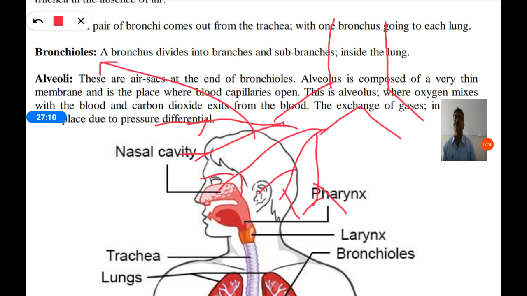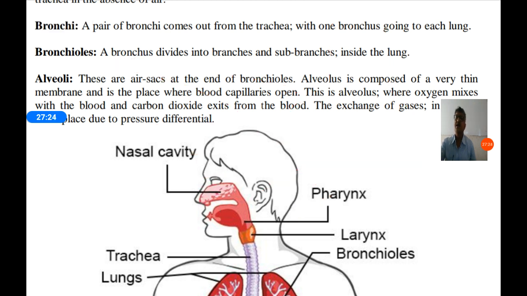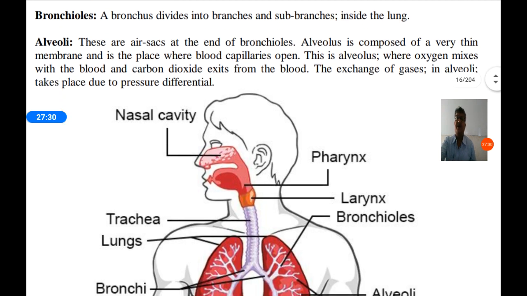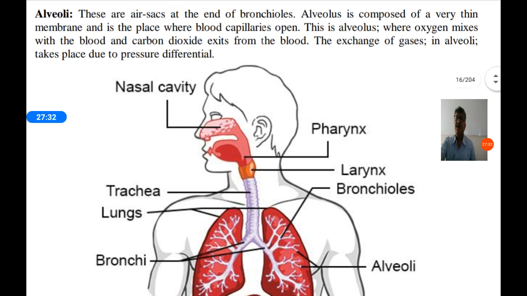A bronchus divides into branches. This is a bronchus. This bronchus divides into smaller branches and again sub-branches, and those are called bronchioles. They also help in the passage of air towards the main part of the lungs.